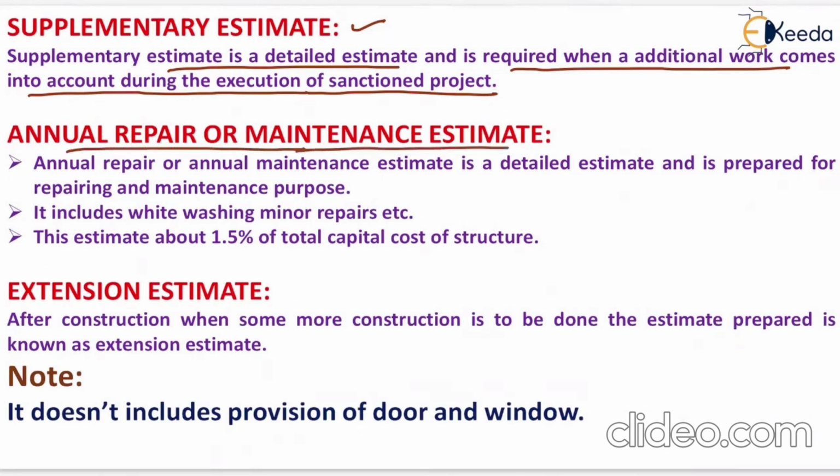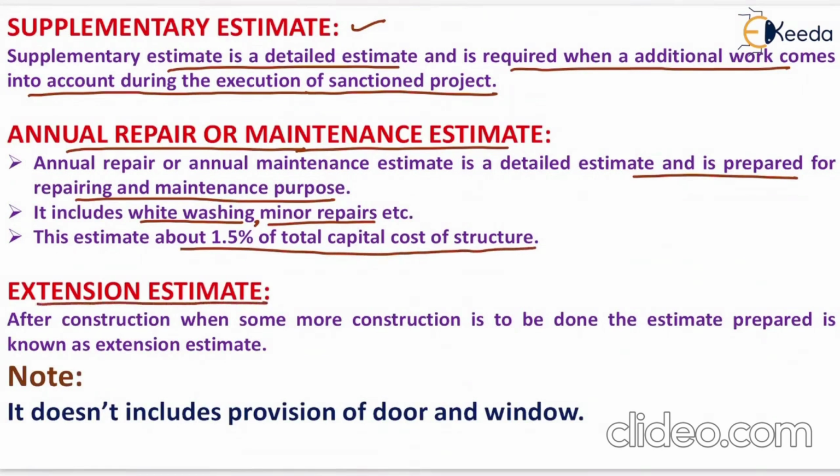Now the annual repair or annual maintenance estimate is a detailed estimate and is prepared for repairing and maintenance purposes only. It includes whitewashing, minor repairs, etc. This estimate is about 1.5% of the total capital cost of the structure. Now the next one is the extension estimate.